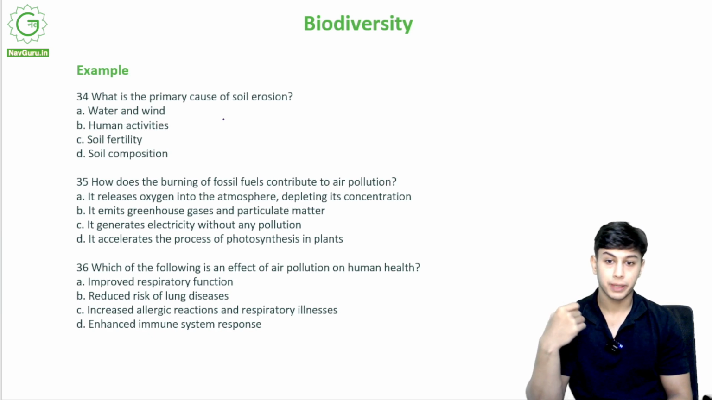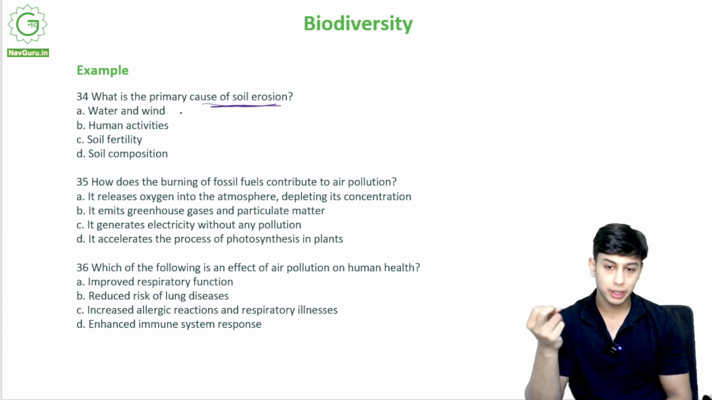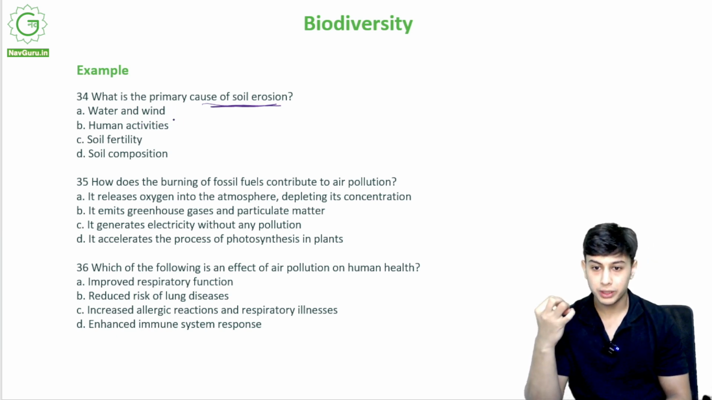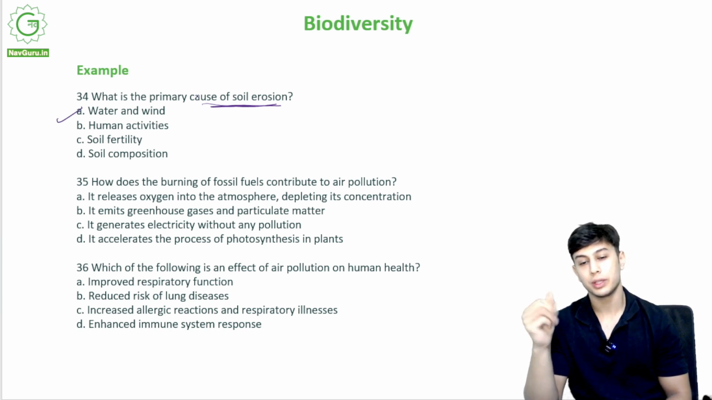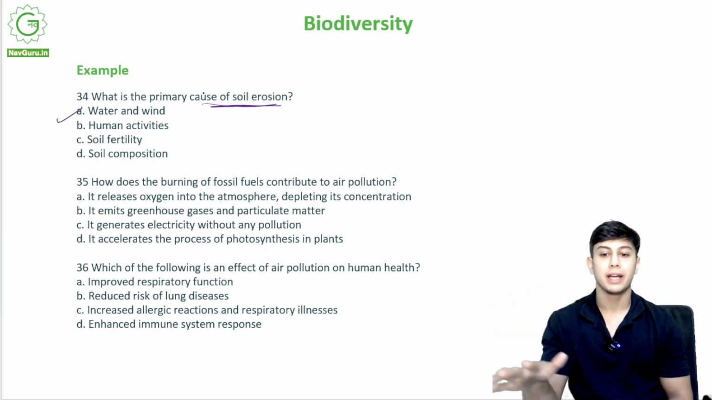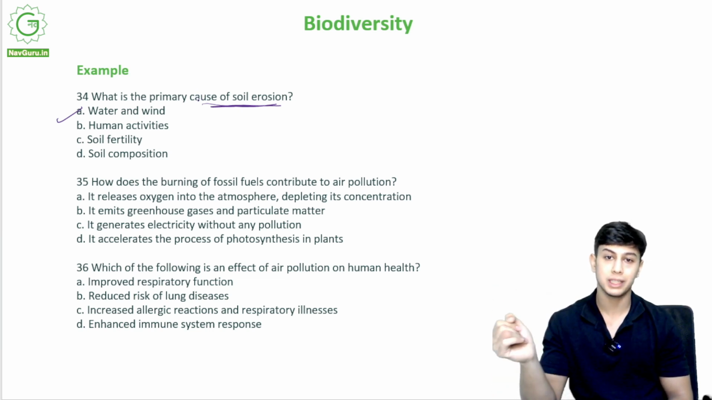What is the primary cause of soil erosion? Is it water and wind? Is it human activity? Is it soil fertility? Is it soil composition? Correct option is option A, water and wind. If soil is left barren, it will be taken away by the wind. If it is left barren, it will be washed off by the rain, by water.